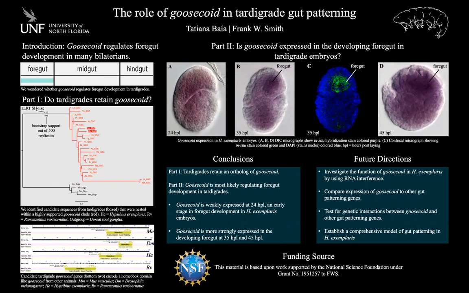Over the summer, I interned in Dr. Frank Smith's lab. I was assigned the gene goosecoid, which is a transcription factor. It regulates the development of the foregut in other animals. We wondered whether goosecoid regulated the foregut in tardigrades.